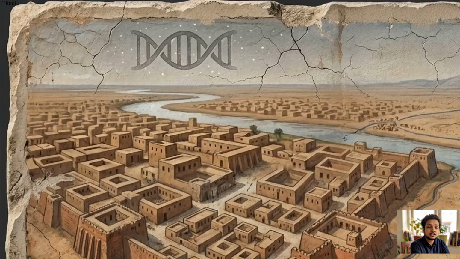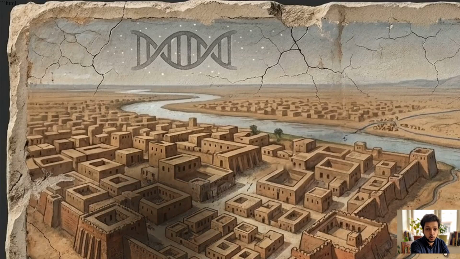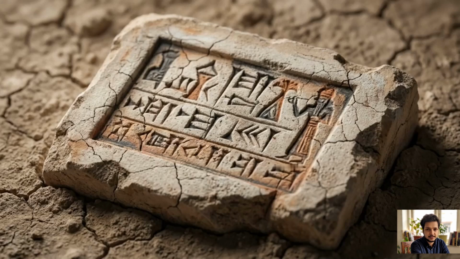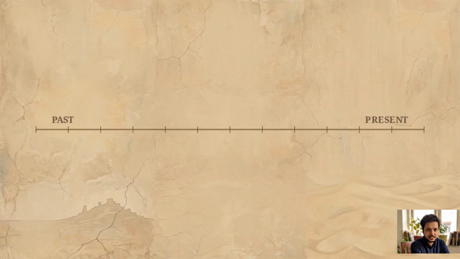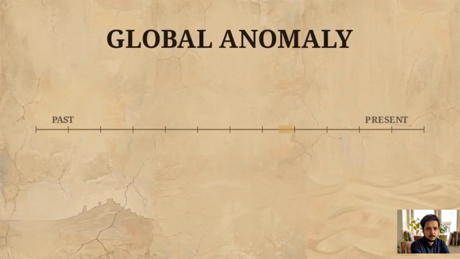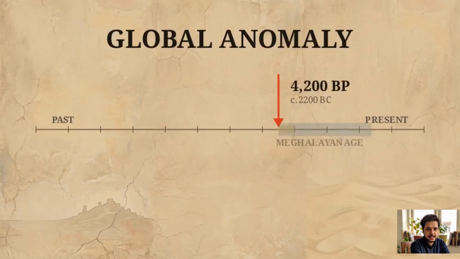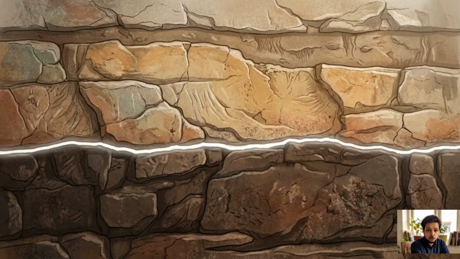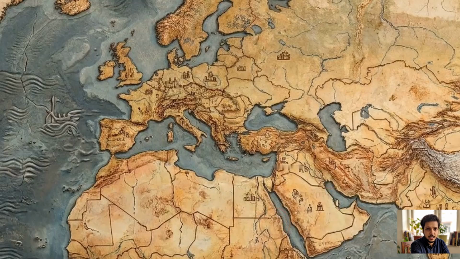With the invasion model removed, the cause for the urban abandonment remains. If the cities were not emptied by an external military force, a different catalyst drove the population out of their metropolises. Evidence of social fracturing appears simultaneously in several disparate regions. Geologists trace this destruction to a severe long-term drought roughly 4,200 years ago. The shift was so intense that it officially marks the boundary of our current geological age, the Meghalayan.